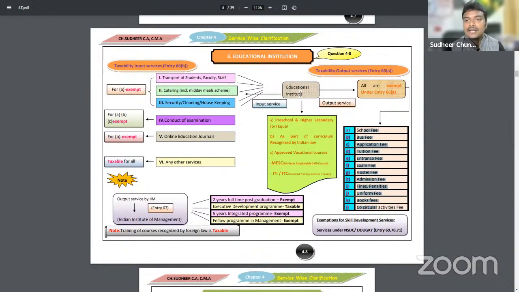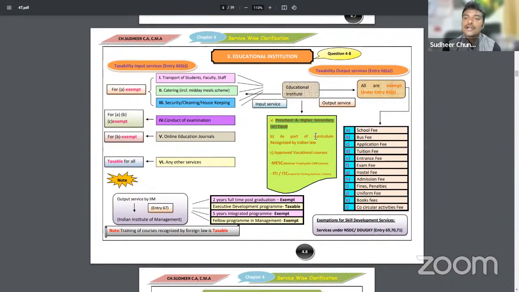But what do you mean by the term education institute? Not a private education institute. They have to provide preschool and higher education. That means up to 10th class. So up to 10th class, schools, if they collect school fee, bus fee, application fee, any charges from the student, everything is exempted from GST. Sir, what about intermediate colleges? Intermediate colleges, even to ICAI, you are paying registration fee and all those.